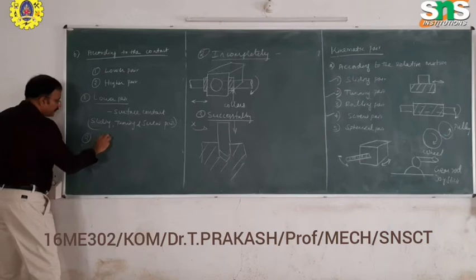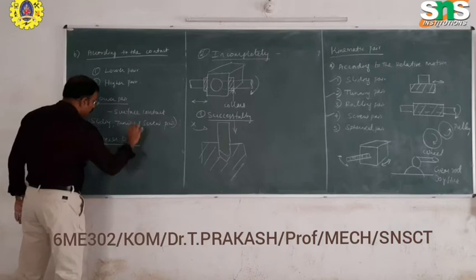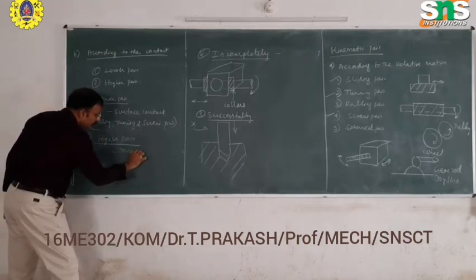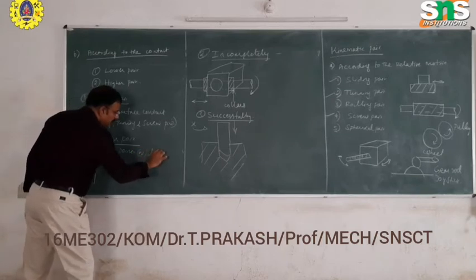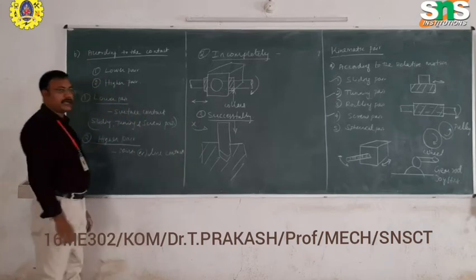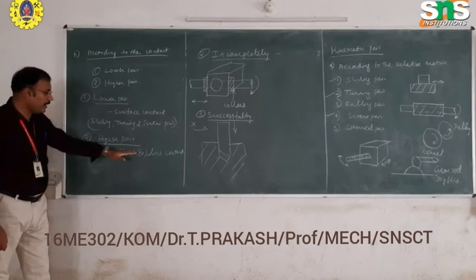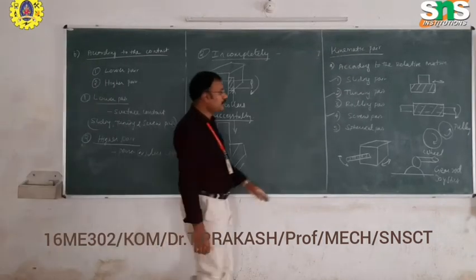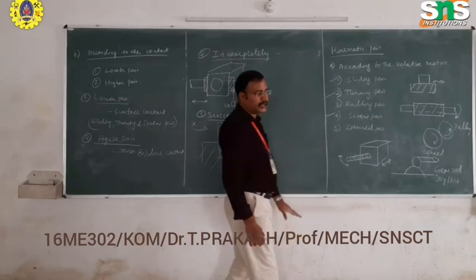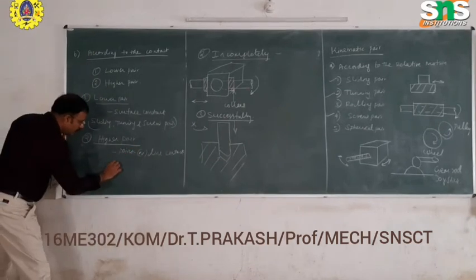Coming to the higher pair, it has a point or line contact. This type of linkage is called a higher pair. There will be a point or line contact. In our relative motion, we can say the rolling pair and spherical pair have only point contact or line contact. Therefore, they come under the category of higher pair. That is a rolling pair.